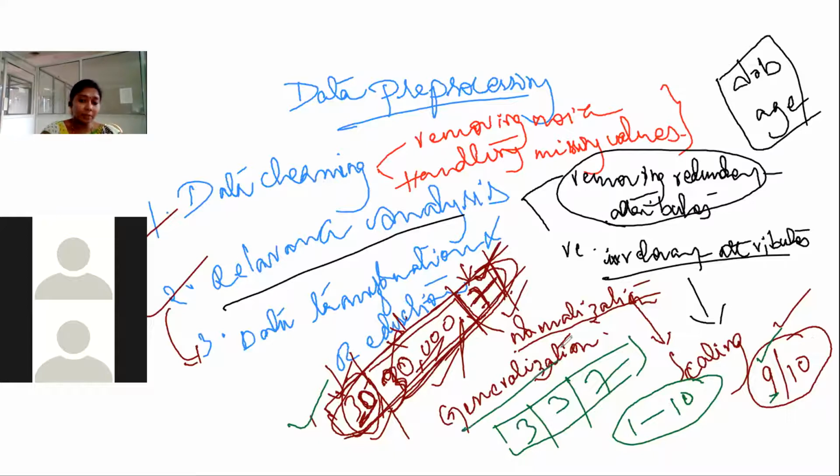And here is the generalization. Here is the process of generalization. What is generalization?